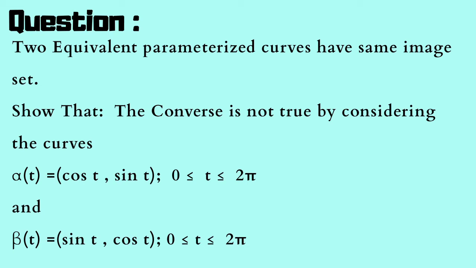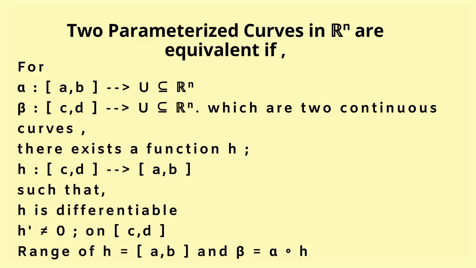So these are the conditions for alpha t and beta t. Firstly, let us see what is the basic necessary condition for two parameterized curves to be equivalent.